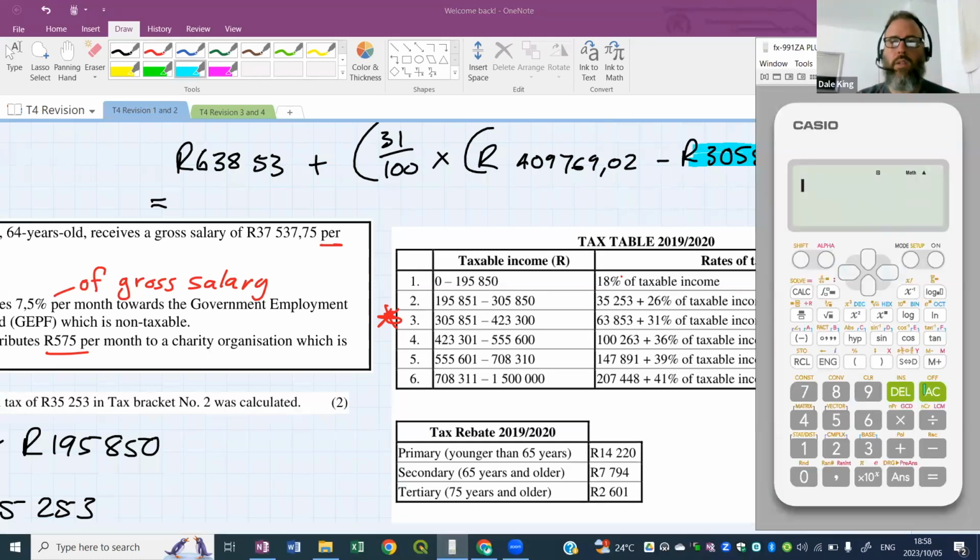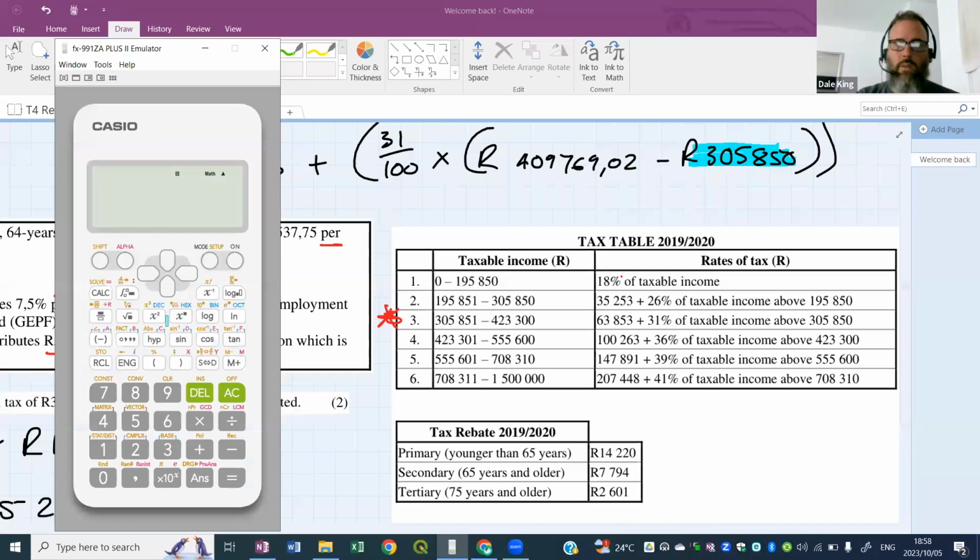All right, I'm going to do it step by step. So what I'll do is, let's leave the calculator here for now. I'm going to say 409, because you guys might have done it step by step, 409,769.02 minus 305,850. What is the difference between the two? That is the difference, 103,919.02. Okay, this needs to be multiplied by 31%.